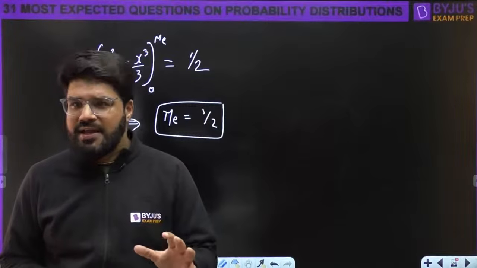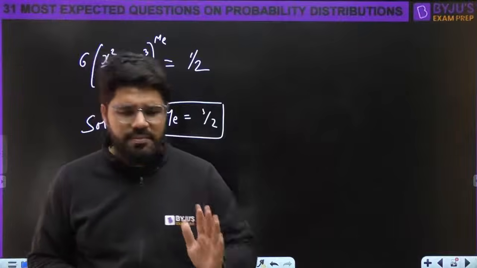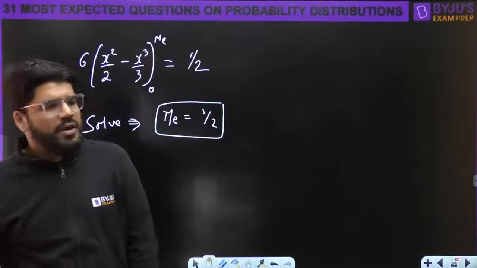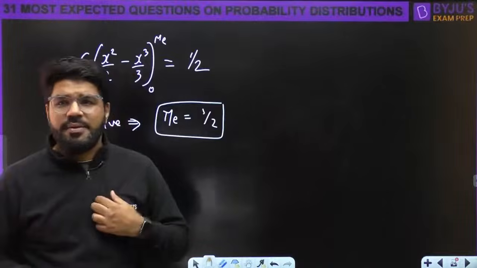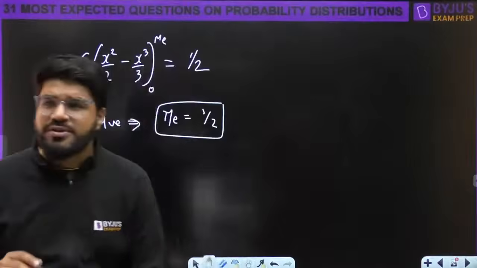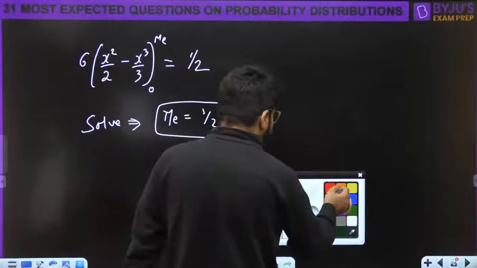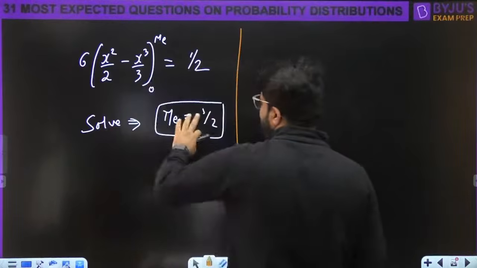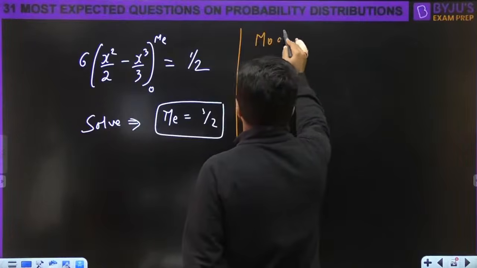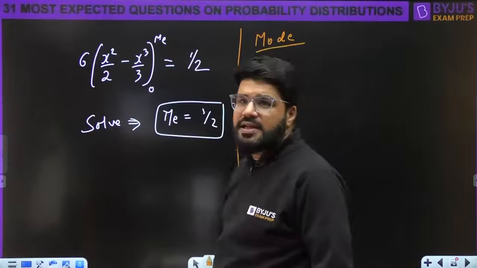एक तो median निकालते कैसे? If there is a question in GATE, that will be maximum up to quadratic equation. Don't worry. But one more point I want to add here after median. That is why I have taken the question. अब mode को समझते हैं, then I will add the important point. So after solving, you will get the value of median, that is equal to 1 by 2. Calculations पे time waste नहीं करते हैं.